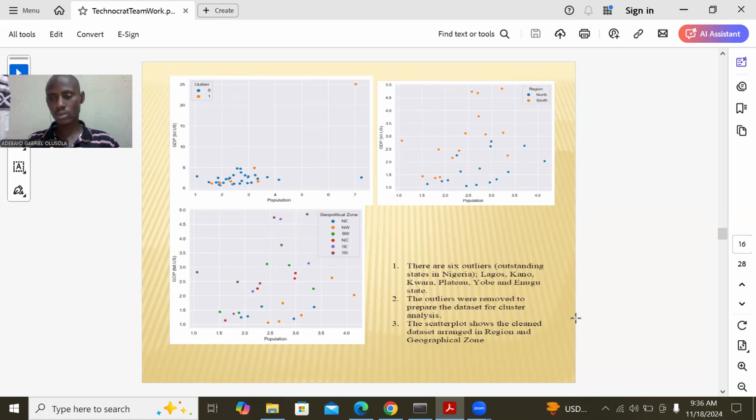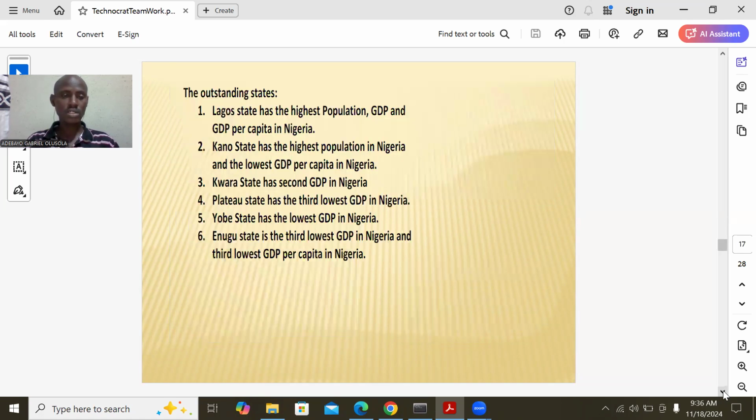So now let's talk about the outstanding states. These 6 states have been removed from the data set because they are outliers. What makes Lagos an outlier is that it has the highest population, the highest GDP, and the highest GDP per capita. If we leave Lagos in the data set, we will not be able to build the model, so we have to remove Lagos. We remove Kano because Kano has the highest population and the lowest GDP per capita. It will affect our calculation, so we remove it.